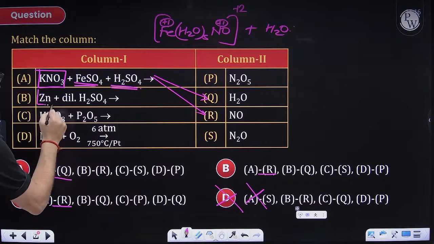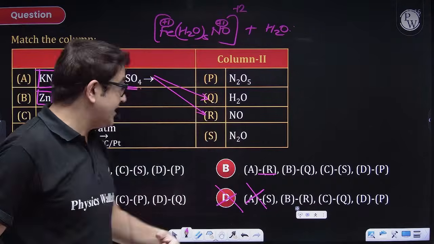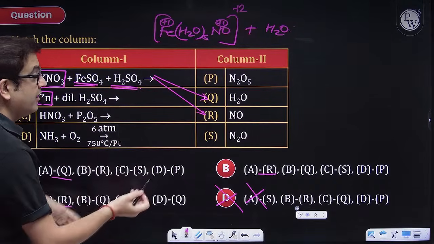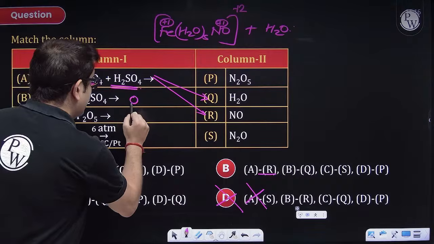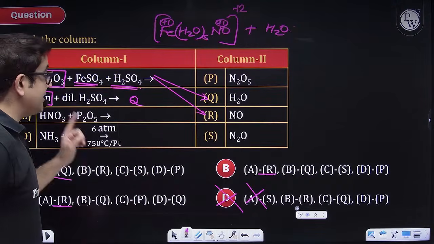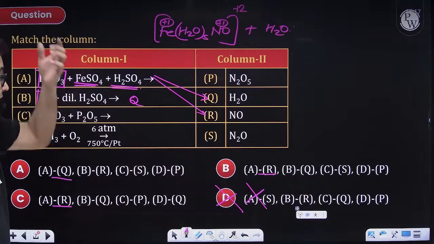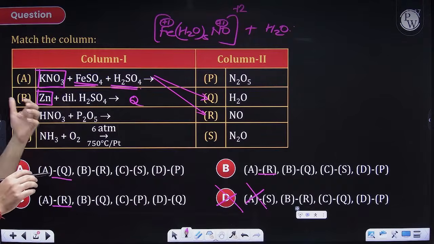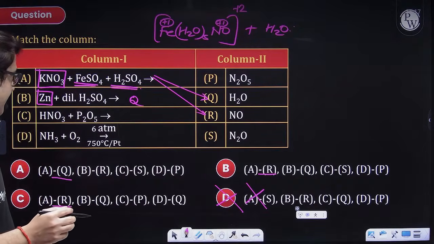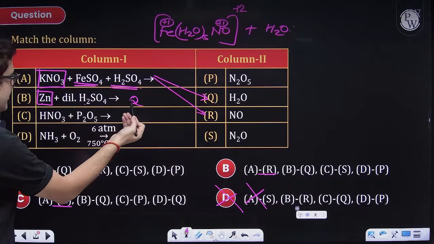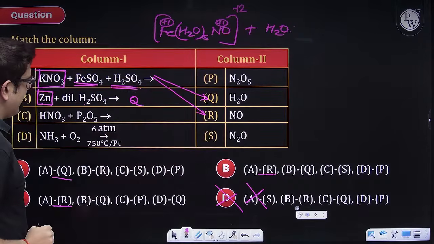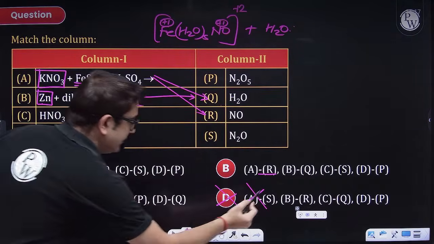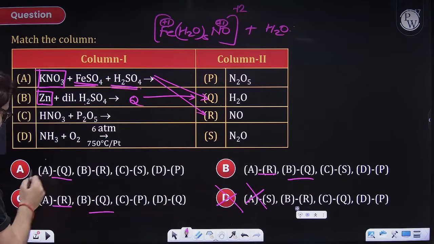Now, sir, zinc we know is a reactive metal, then hydrogen. So again, metal plus acid forms salt plus water. So here obviously what will be produced? Sir, water, that is Q, is definitely going to be produced. But sir, whenever zinc reacts with dilute H2SO4, one more product can be produced. Here metal plus acid will form salt plus hydrogen gas, and because I do not have the option of hydrogen gas, I guess Q is the only possible option here. So this can be a case, yes, option A is eliminated.